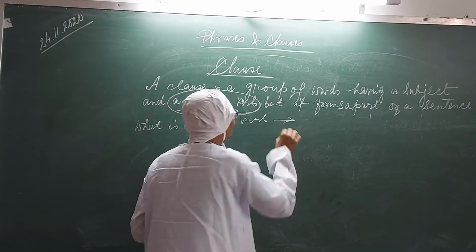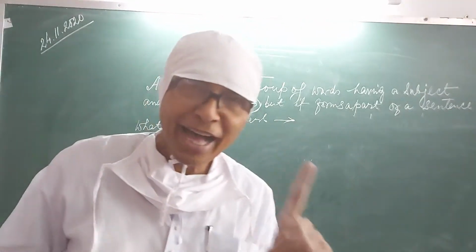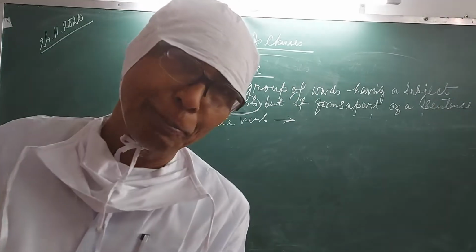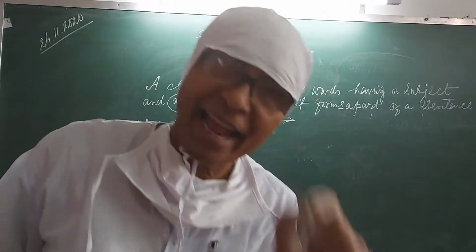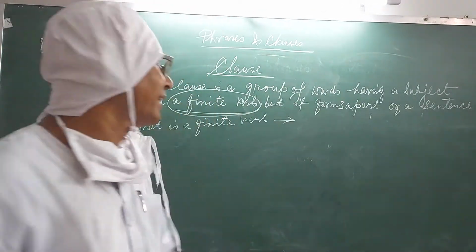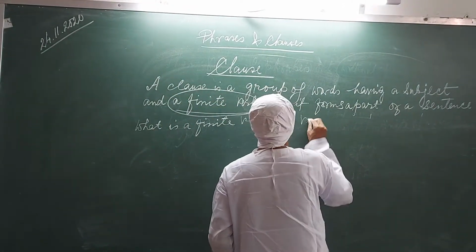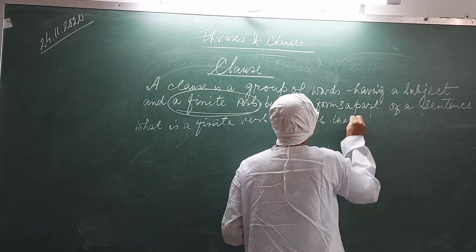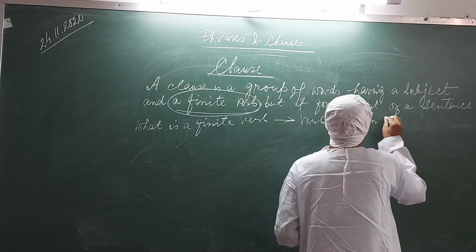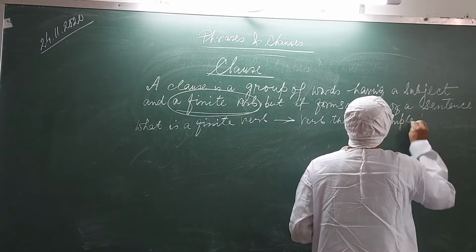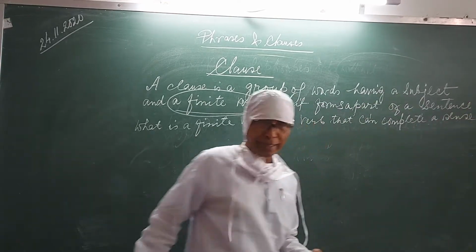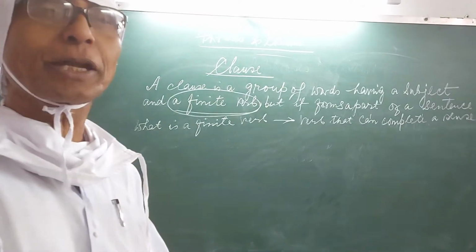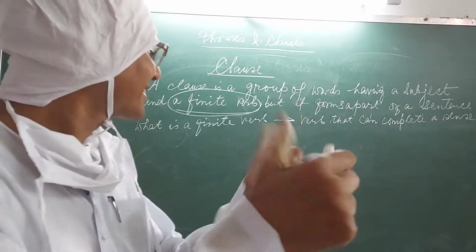What is a finite form? A verb that can complete the sentence is called a finite verb. A finite verb is that verb that can complete a sentence. That is why a phrase has no finite verb, so it cannot make complete sense.